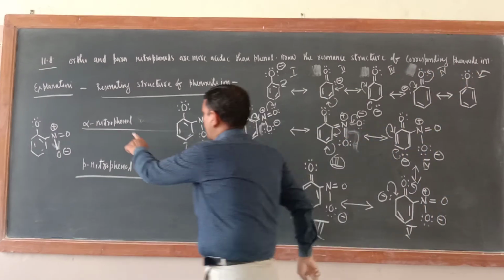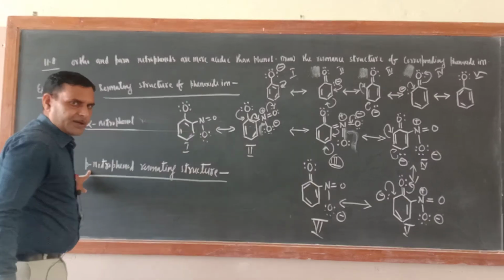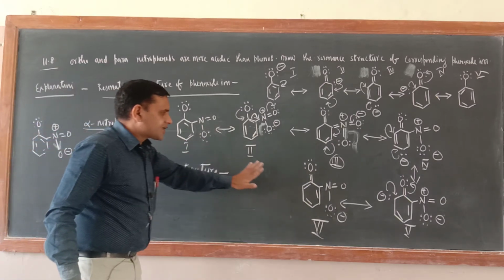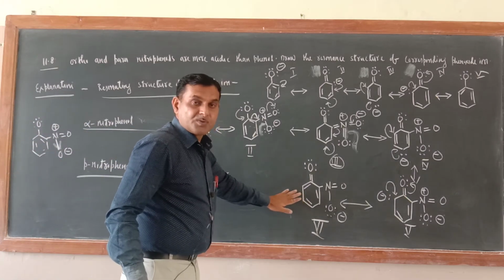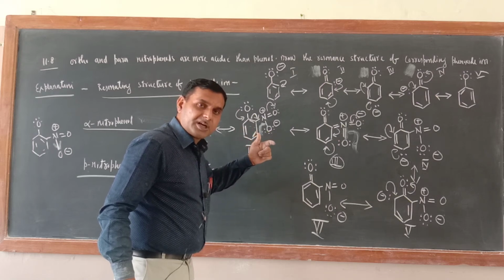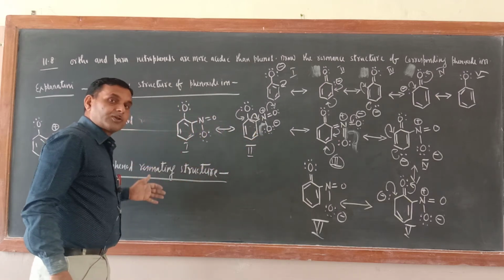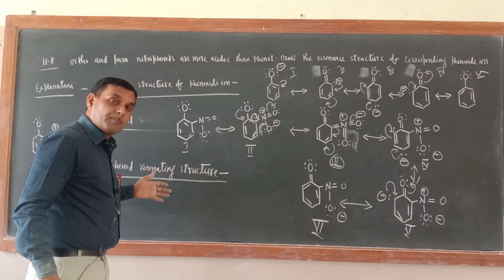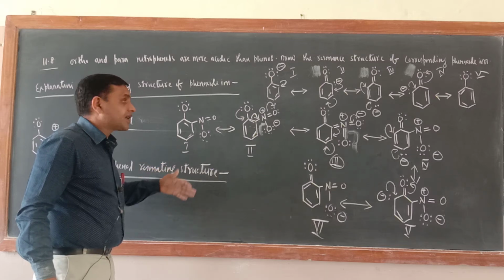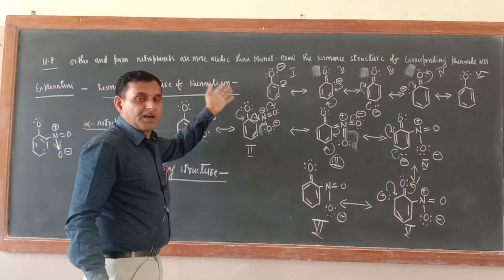But in ortho-nitrophenol and para-nitrophenol, 6 resonating structures are there. So in which case is there a greater number of resonating structures? In case of ortho and para. That is why ortho and para-nitrophenol are more acidic, or more stable, than phenoxide ion.